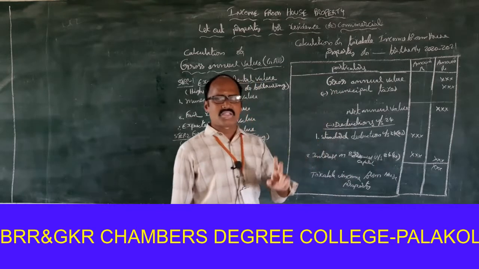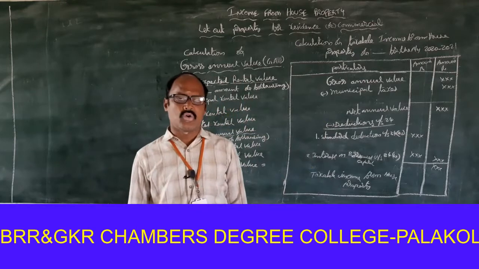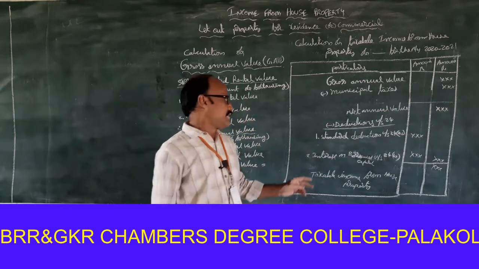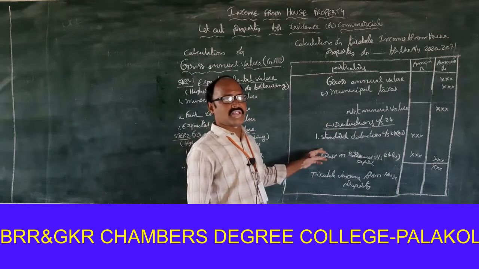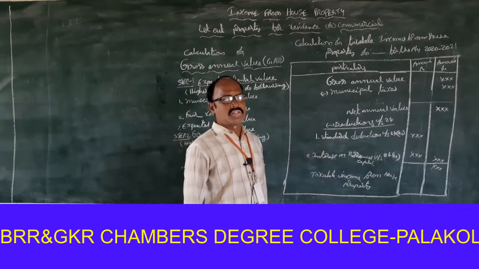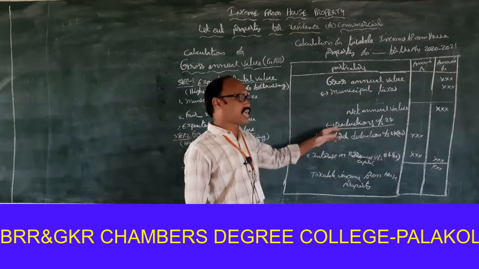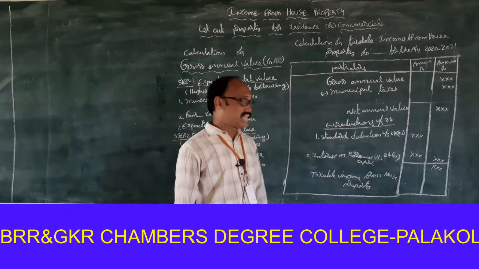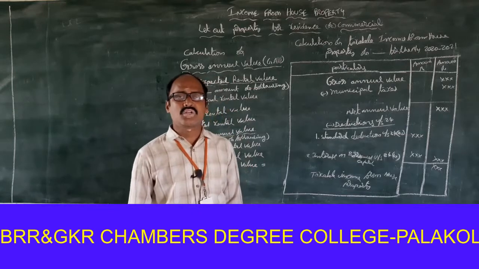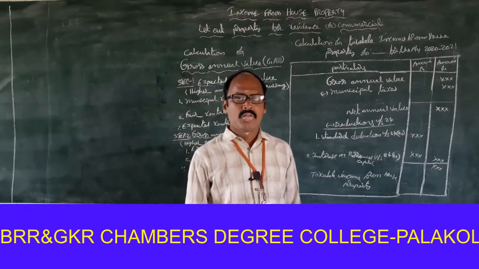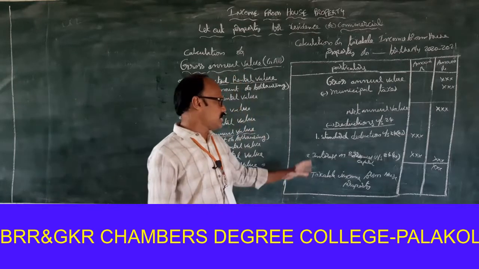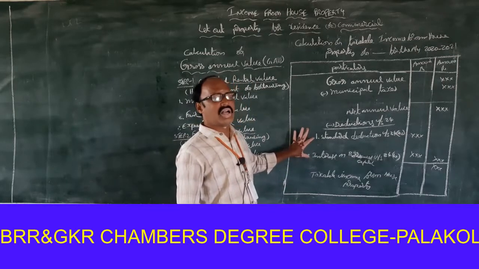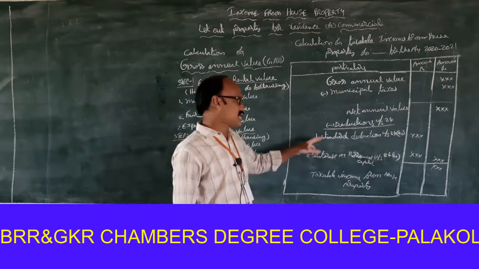The two deductions are allowed under section 24. First one, deduction under section 24A, standard deduction. Standard deduction allowed is 30% on net annual value. Next one, interest on borrowed capital under section 24B. So these two deductions are allowed under section 24.